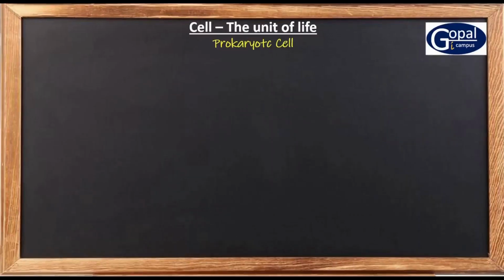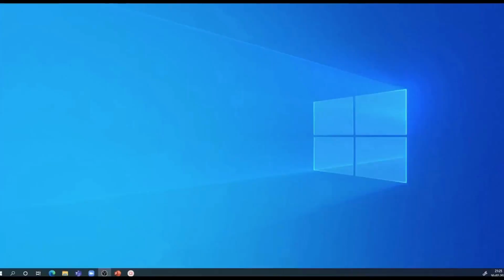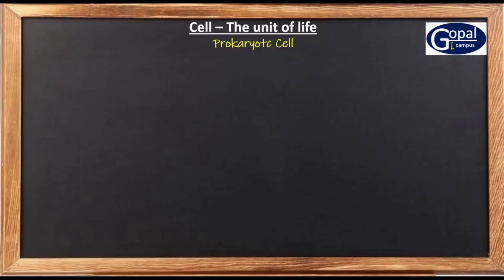With this, we have completed two layers out of the three layers of the cell envelope. The next third layer is the plasma membrane. Before going to the plasma membrane, we have to discuss one more topic, that is Gram's staining procedure.